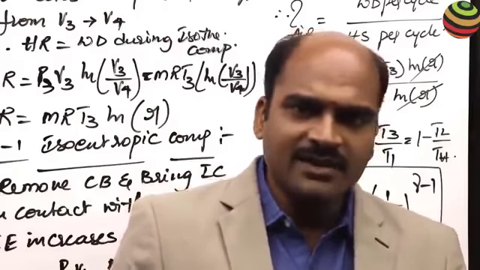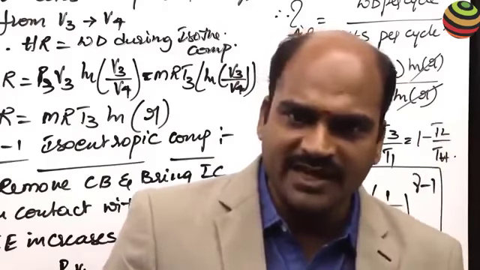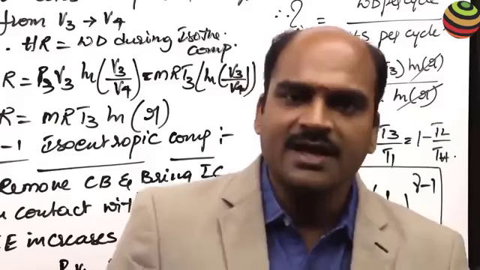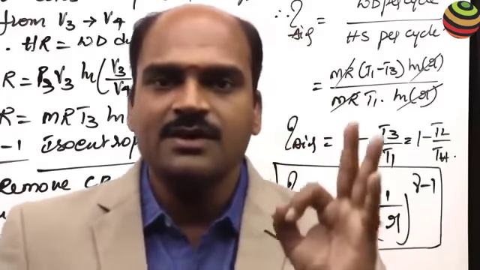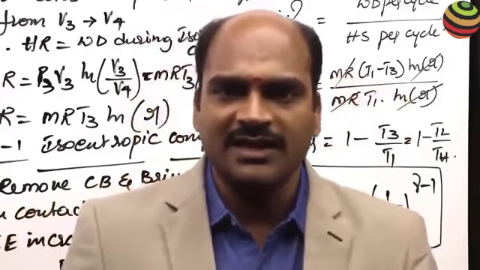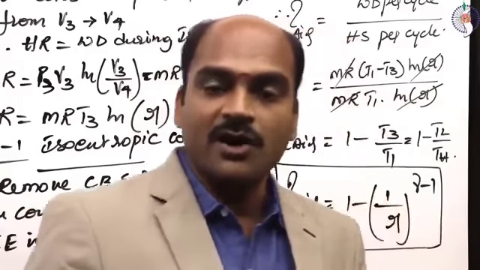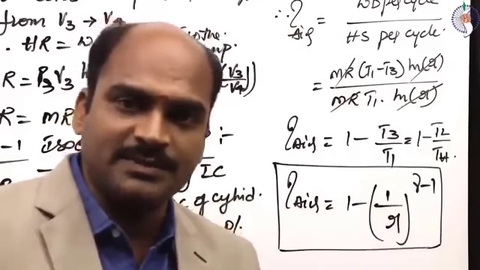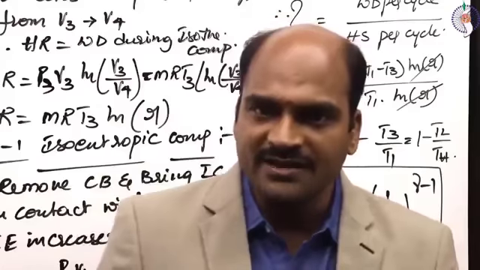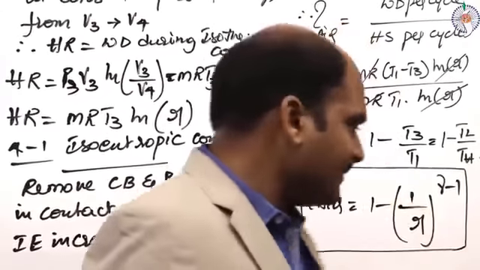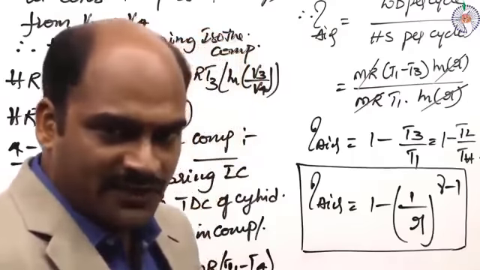If they are reversible in nature and all are connected between the same source and same sink, higher and lower temperatures, then definitely every engine will exhibit the same efficiency. That is called the corollaries of Carnot theorem. And this is the best way to calculate the air standard efficiency of a Carnot engine.